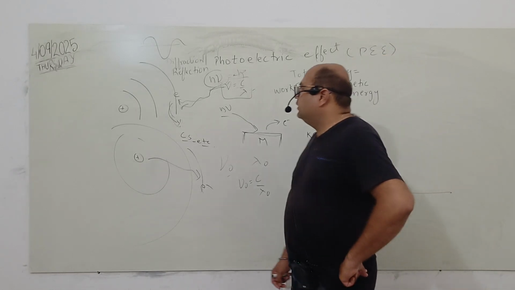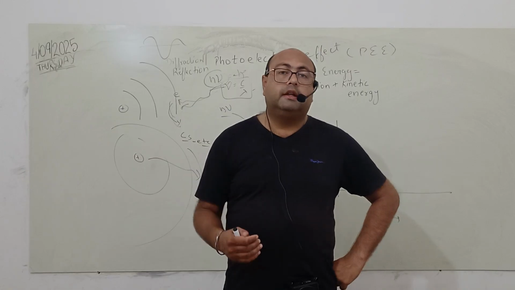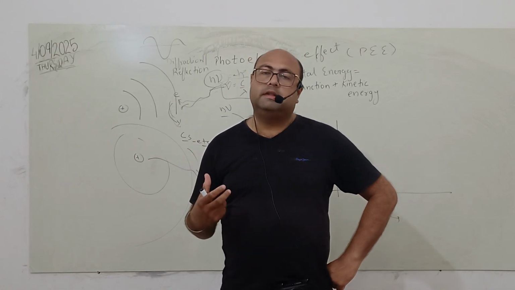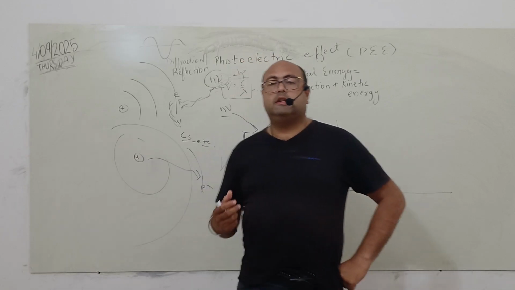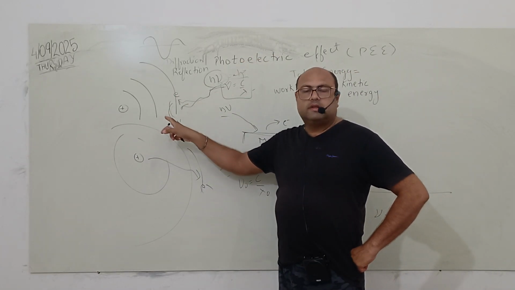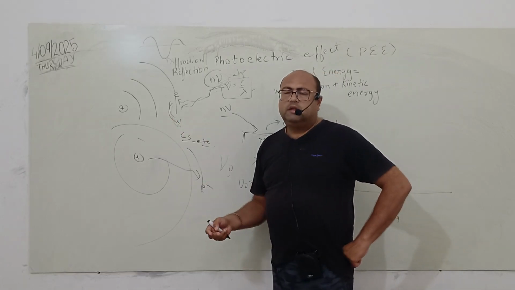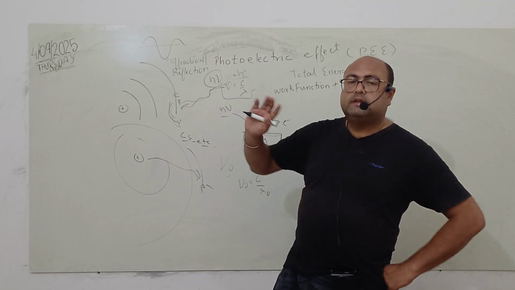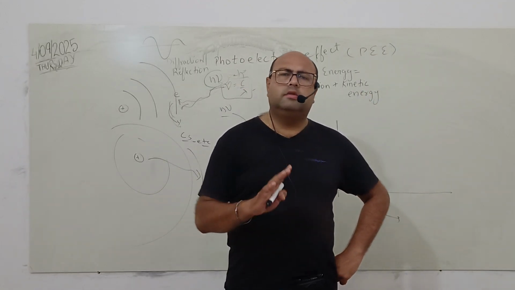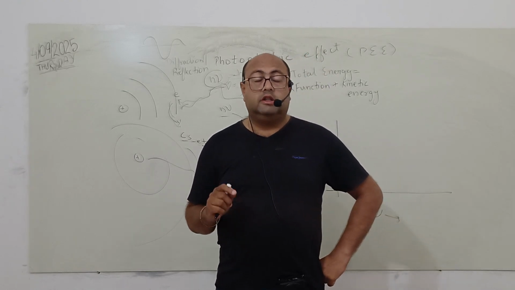Okay, so we are discussing that particle nature is shown by the photoelectric effect, and by this phenomenon we are confirming that the radiation has a particle nature, because only if the radiation has particle nature is this quantum of energy able to strike the electron and knock it out. If the radiation had a wave nature, then the electron should come out at any wavelength. No threshold wavelength or threshold frequency would be required. So this proves the particle nature.